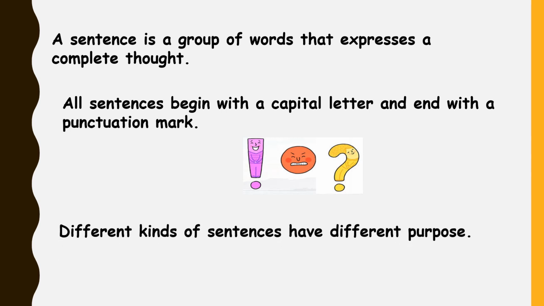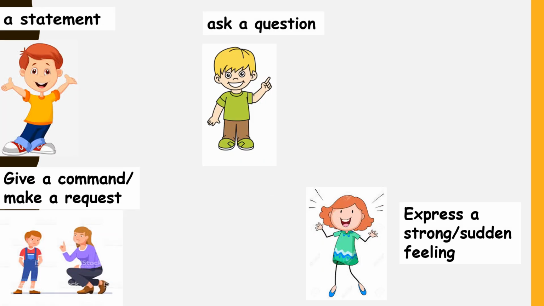Children, do you know that different kinds of sentences have a different purpose? Let's understand this first. A sentence can make a statement. This boy says, "I have a big house." Here, this boy is making a statement by giving us information that he has a big house.